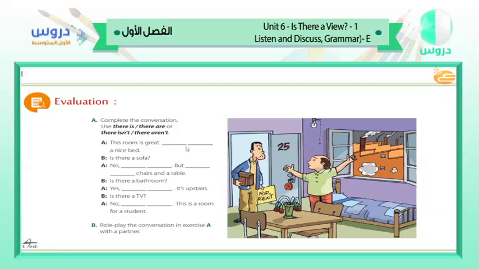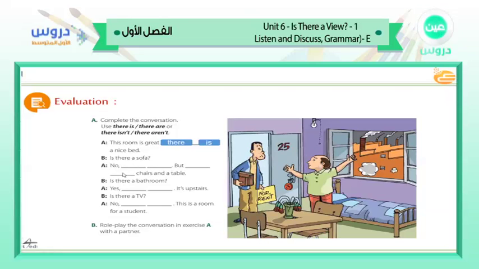I want you to complete this by choosing the best answer using these: there is, there are, there isn't. This room is great. Yes, there is a nice bed. This man said there is a nice bed. Is there a sofa? This man said, is there a sofa?